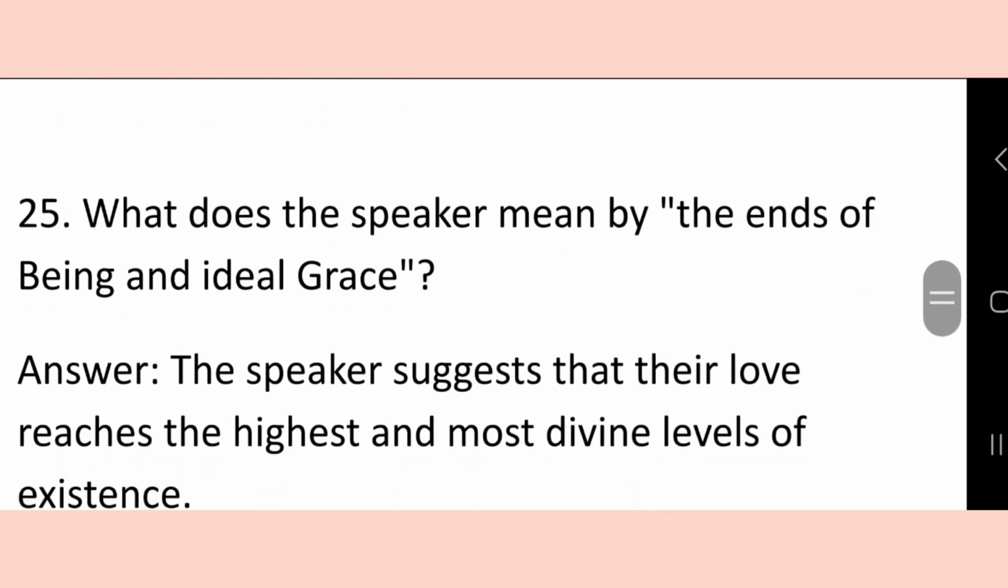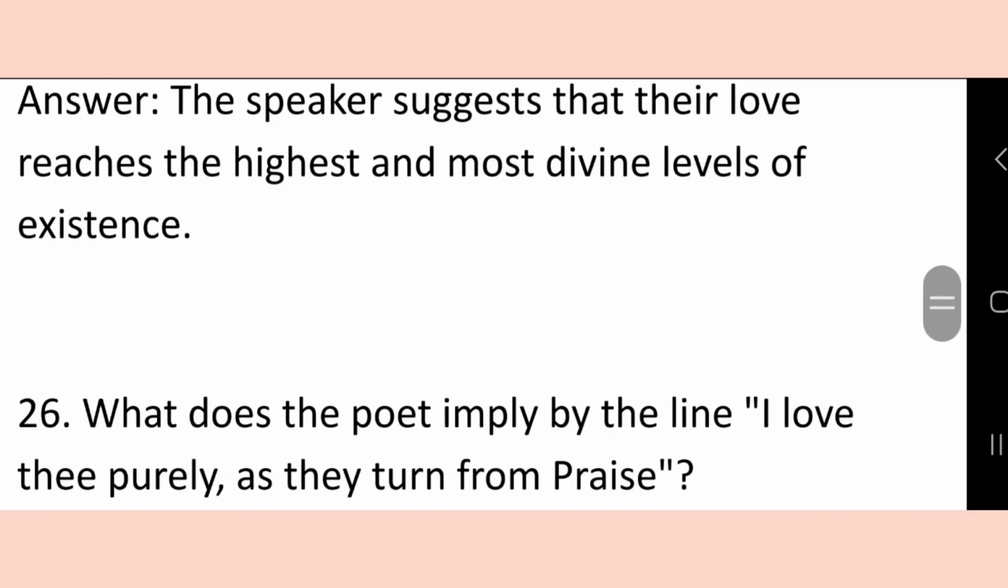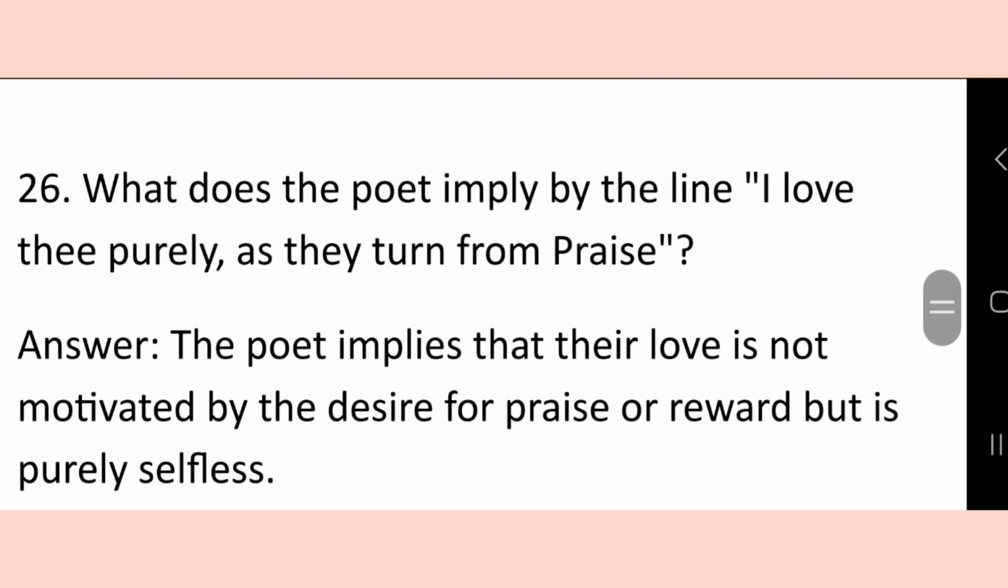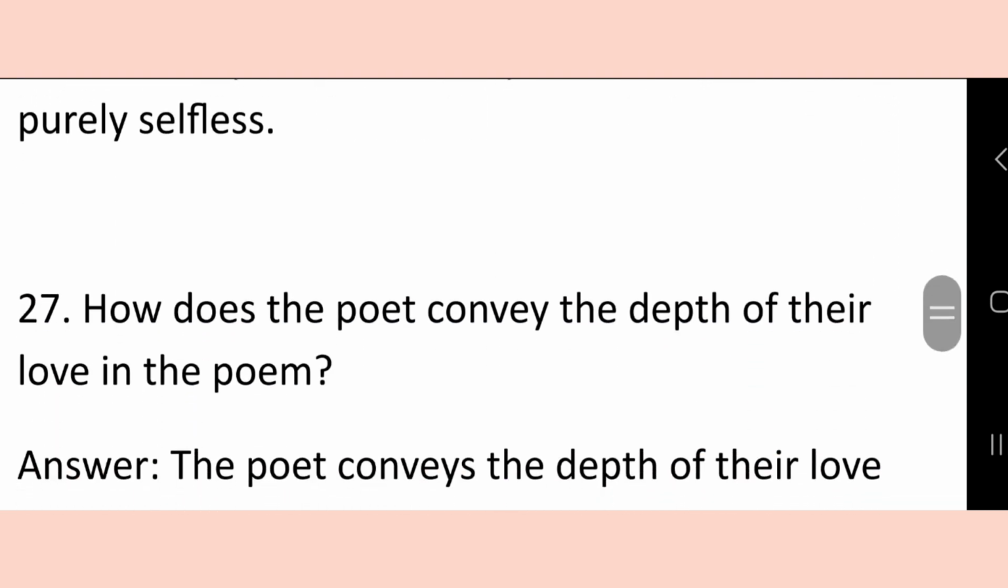What does the speaker mean by "the ends of being and ideal grace"? The speaker suggests that their love reaches the highest and most divine levels of existence. Question 26. What does the poet imply by the line "I love thee purely, as they turn from praise"? The poet implies that their love is not motivated by the desire for praise or reward, but is purely selfless.